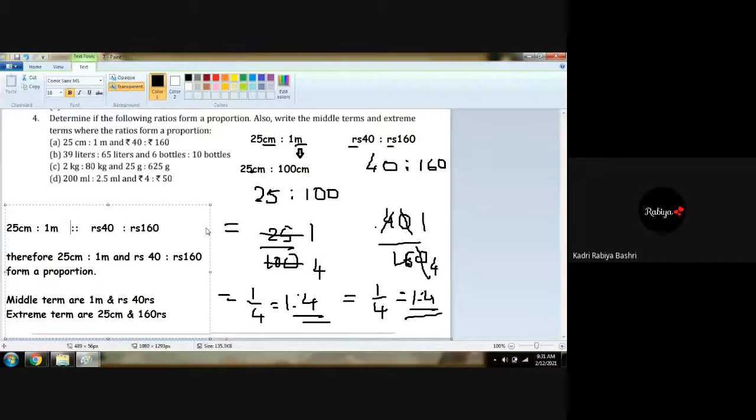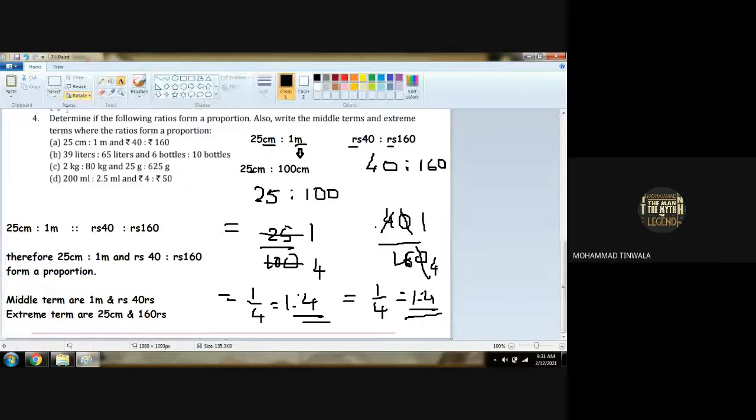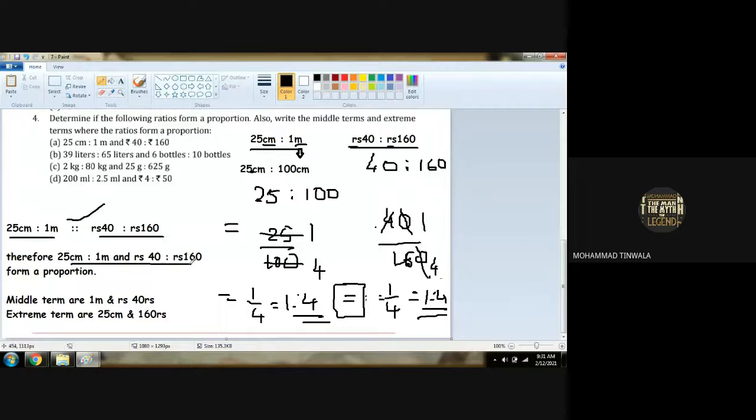Yes. Understood? Why? Because we got both equal here. This equal is very important. This equal is different, okay? This equal part, this ratio and this ratio are equal. Do you understand, children? Yes. So this equal we got, that means 25 centimeter and 1 meter, and rupees 40 and 160 are forming a proportion here. That's what we are showing. Therefore, this whole term forms a proportion.